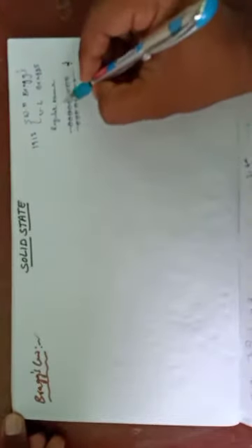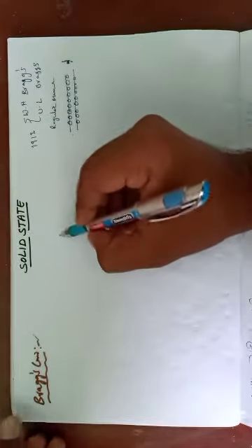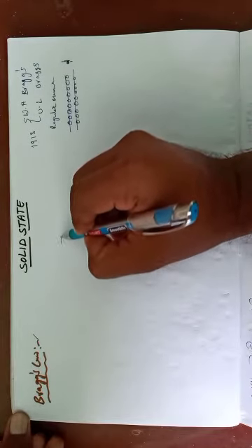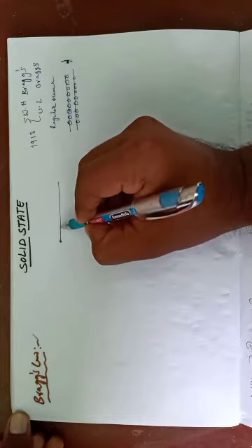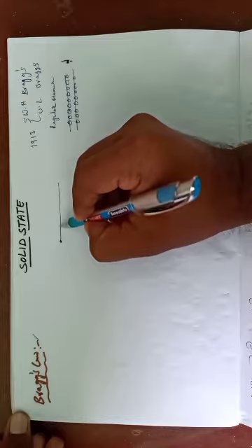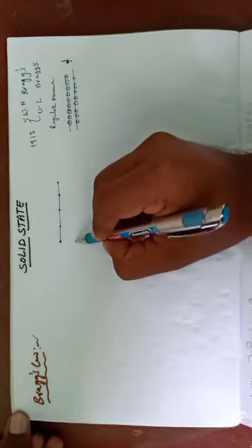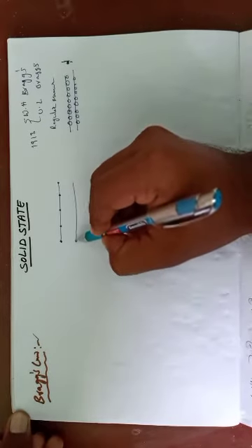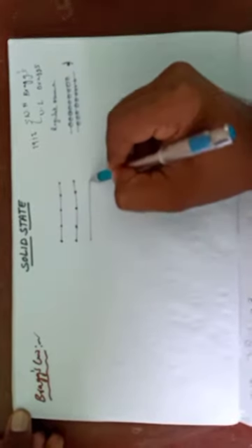Okay, suppose these lattice ions are present in certain regular manner, this is one plane, this is two or three planes.